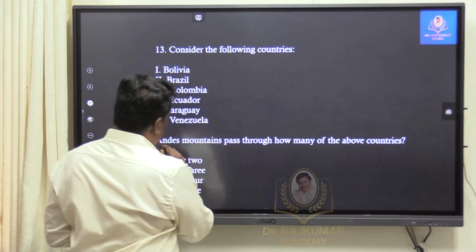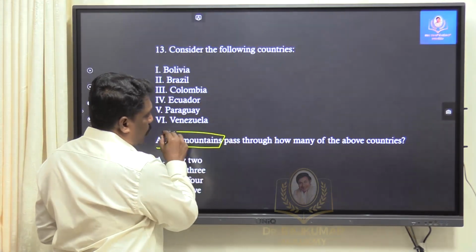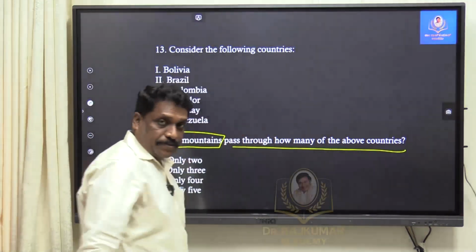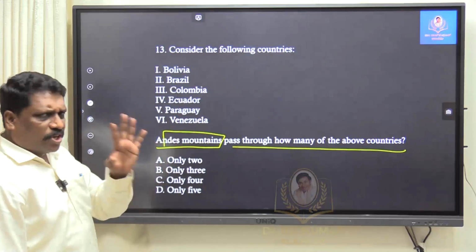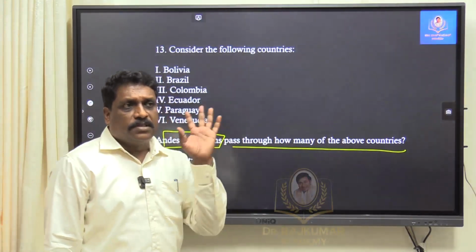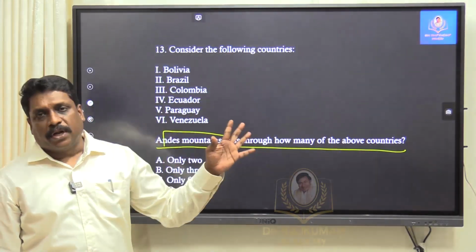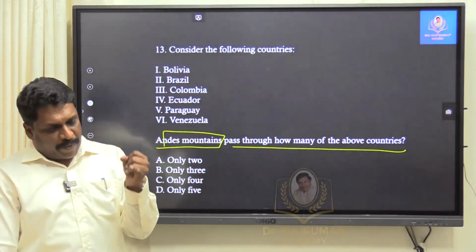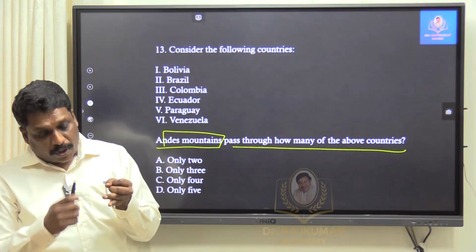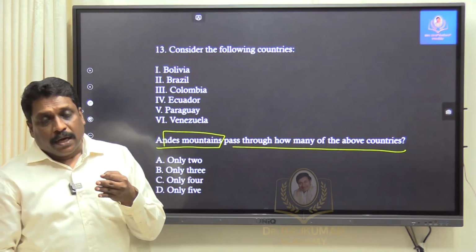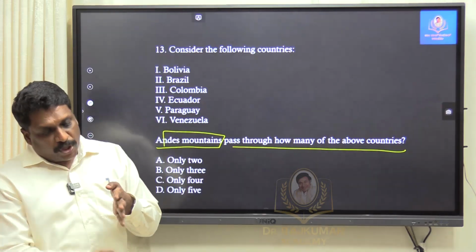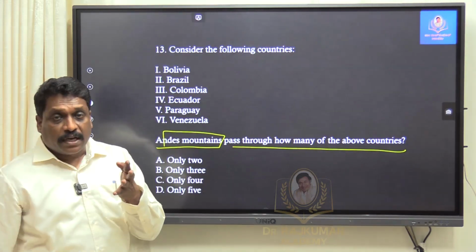Consider the following countries. The Andes mountains pass through how many of the above countries? Okay. Now see, I'll tell you the logic. This mountain passes through plenty of countries. It passes through Venezuela, Colombia, Ecuador, Peru, Bolivia, Argentina, and Chile.